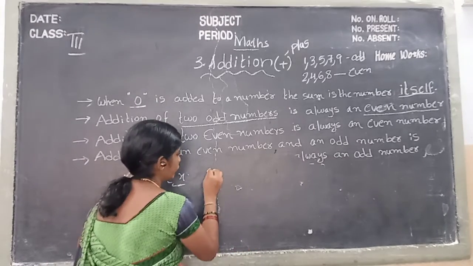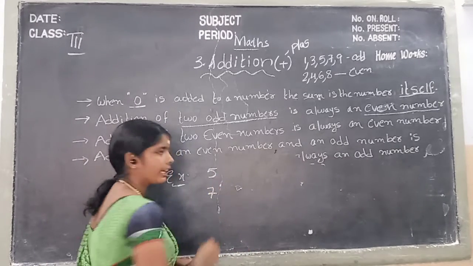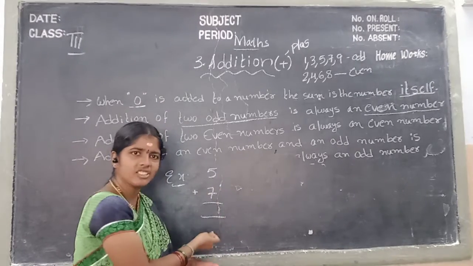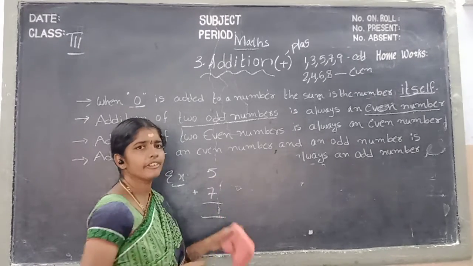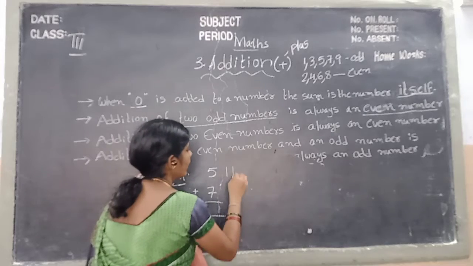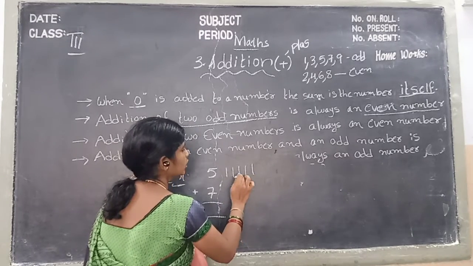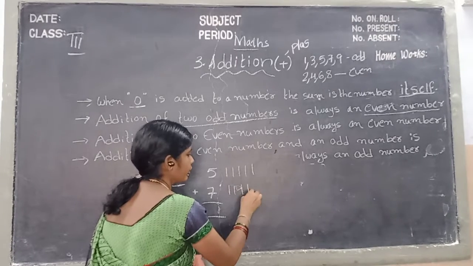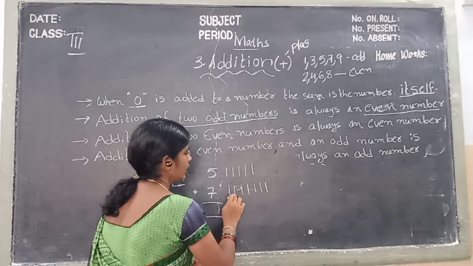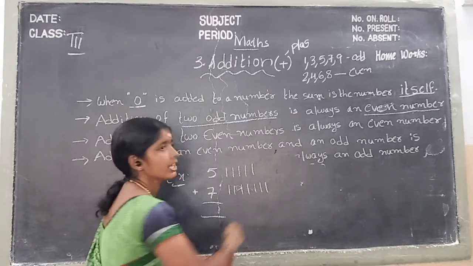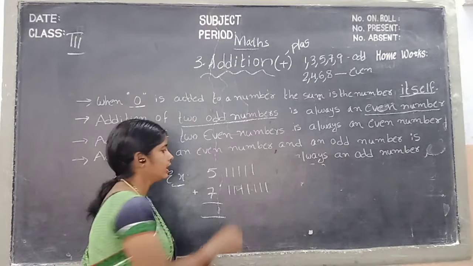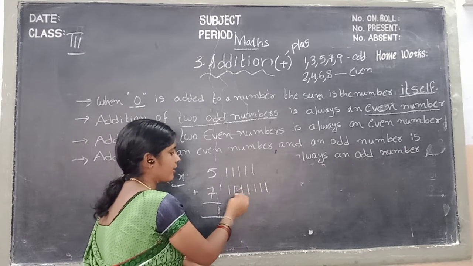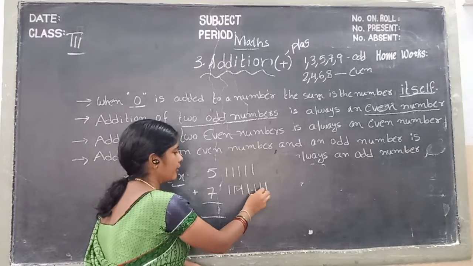I will take 5 and 7. These two numbers are odd numbers. Can we add them, children? Now we draw 5 lines: 1, 2, 3, 4, 5. We draw 7 lines: 1, 2, 3, 4, 5, 6, 7. Okay children, can you count them? 1, 2, 3, 4, 5, 6, 7, 8, 9, 10, 11, 12.